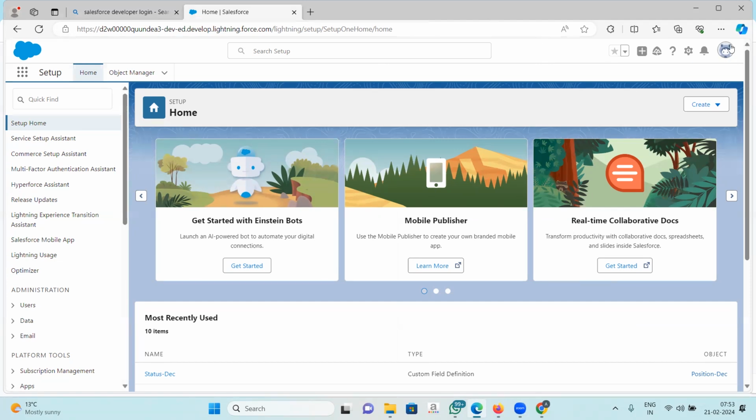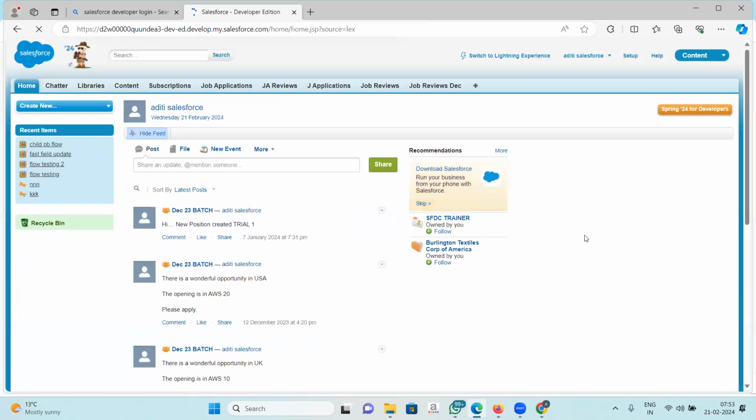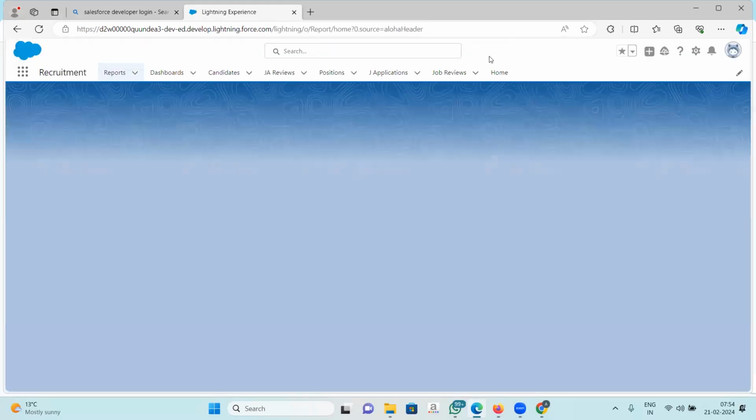So this is your profile icon here. From the profile icon, if I go down, can you see this Switch to Salesforce Classic? If I need to move to my Classic, then I will need to click here and it will take me to my Classic version. So this was how Salesforce was previously, but now we are mostly working on the Lightning. If we click here, we come back to the Lightning experience.